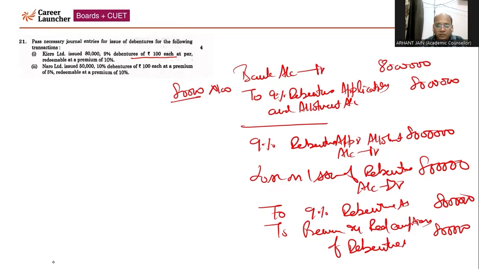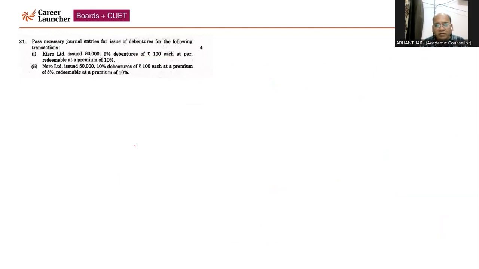Now with respect to case 2, we are going to pass the journal entry in the books of Narrow Limited, for 50,000 10% debentures of 100 each at a premium of 5%, redeemable at a premium of 10%. So this is a case of issue at premium. The company is going to receive 105 multiplied by 50,000, which will come 52 lakh 50,000.